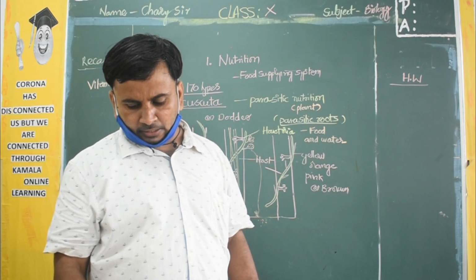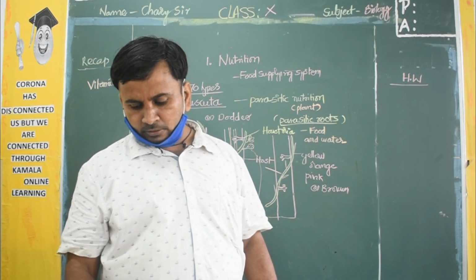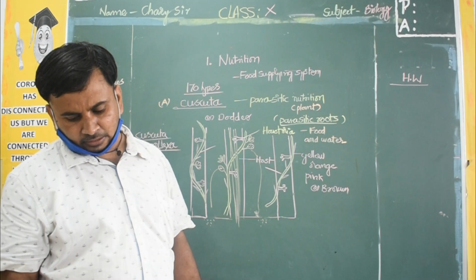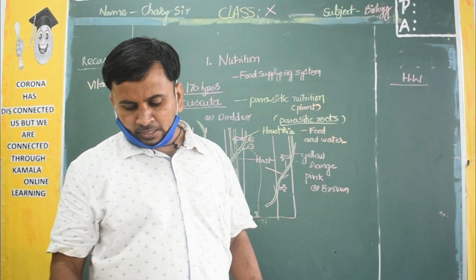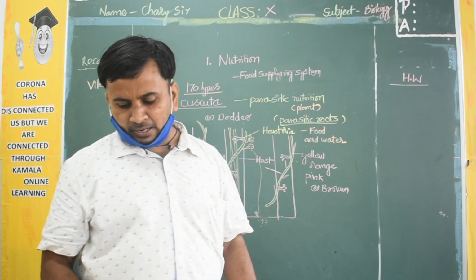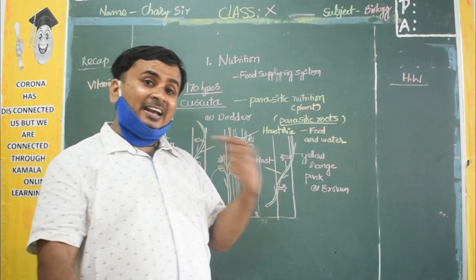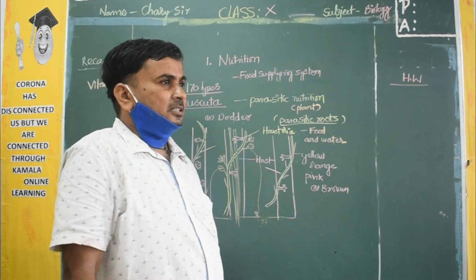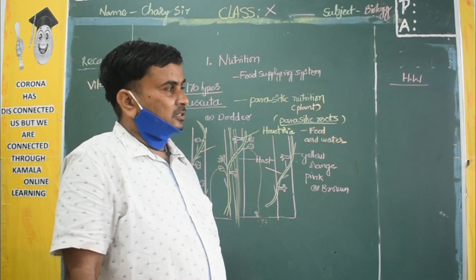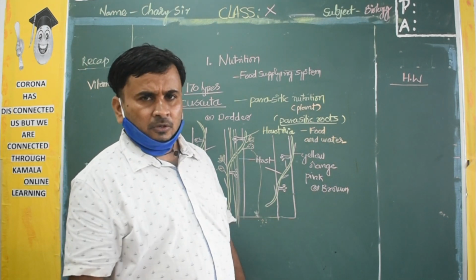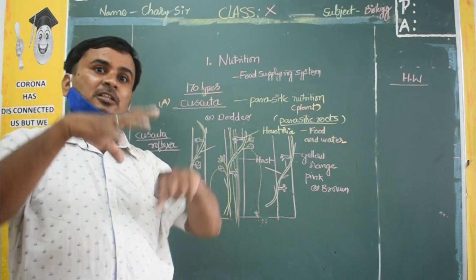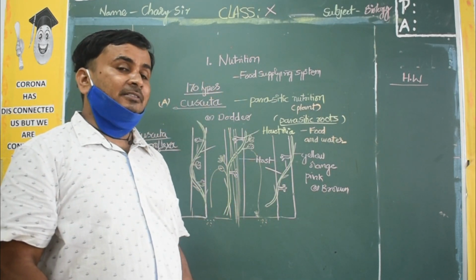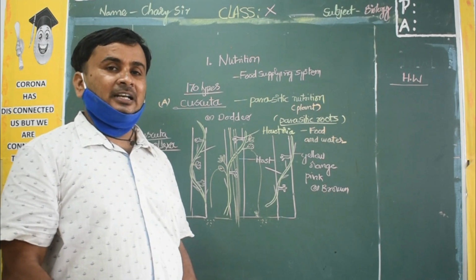After going a few spirals around the host shoot, the dodder finds its way to another, and it continues branching until it resembles a densely tangled web of stems involved in the host plant. Identify plants in your surroundings which are parasitic on other plants. You have to see which plants are dependent on another plant. Just observe your surroundings; we can see so many Cuscuta dodder plants. There is a thread-like structure present on the plant. Finally, it will kill the plant.